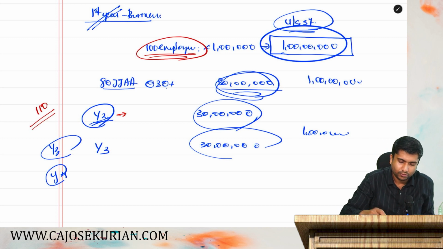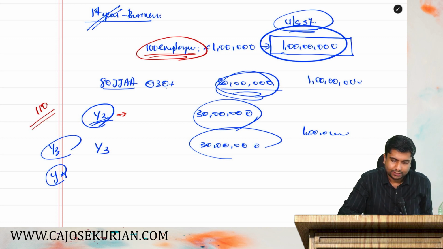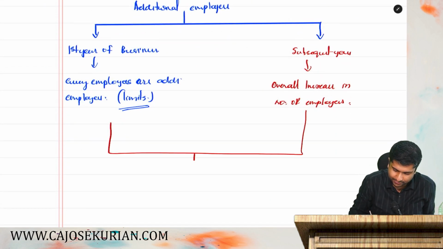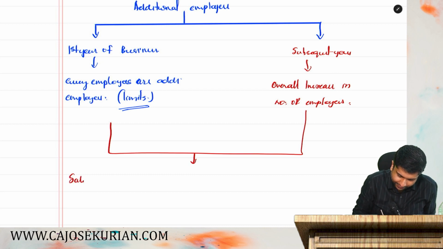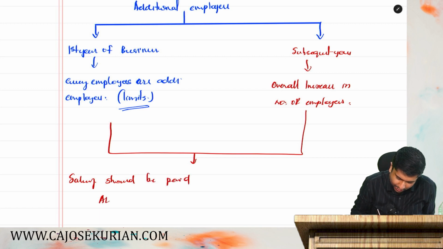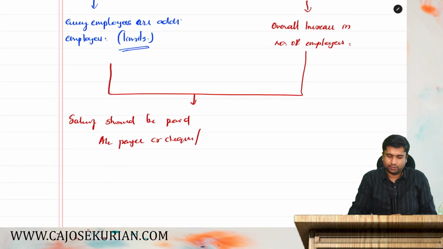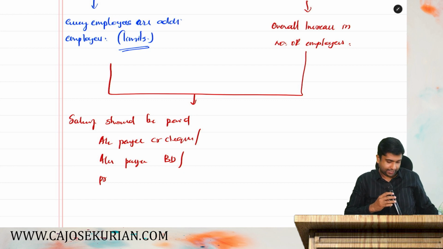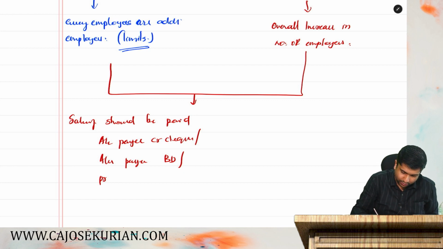Moving on with the next point. Under that, there are certain common conditions. Number 1, salary should be paid by account payee crossed cheque or account payee bank draft or electronic clearing system, ECS, or prescribed electronic modes.